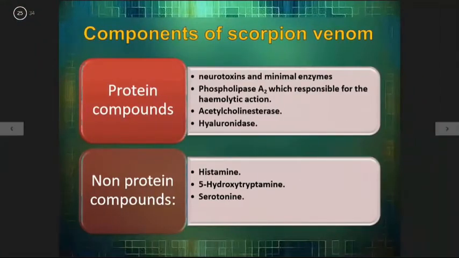Components of scorpion venom: protein component and non-protein component. Protein component: neurotoxins and minimal enzymes, phospholipase A2, which is responsible for hemolytic action, acetylcholinesterase, hyaluronidase. Non-protein: histamine, 5-hydroxytryptamine, serotonin.